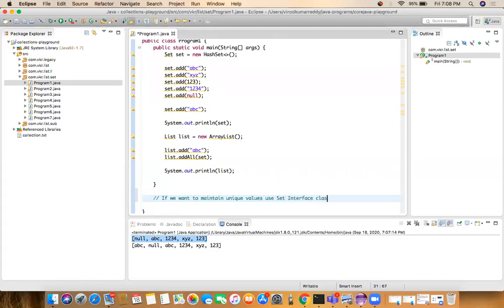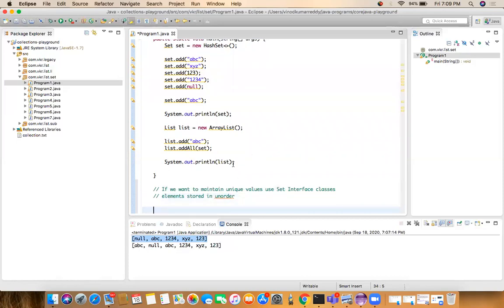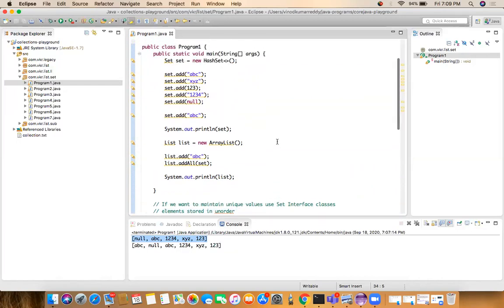Set interface classes. Inside the set interface, elements are stored unordered. These are the 2 points we have to learn in this class. Let's go to the next class.